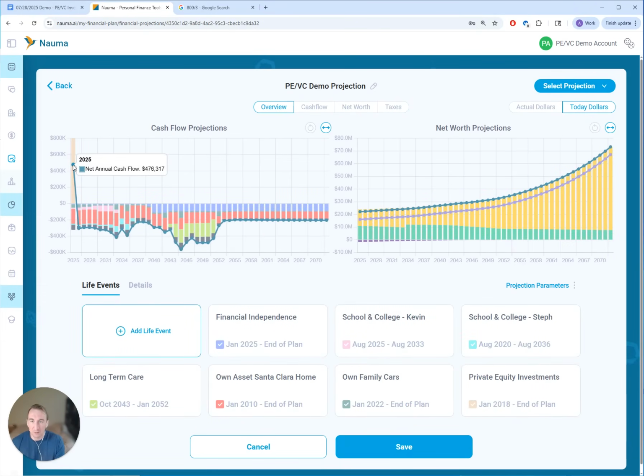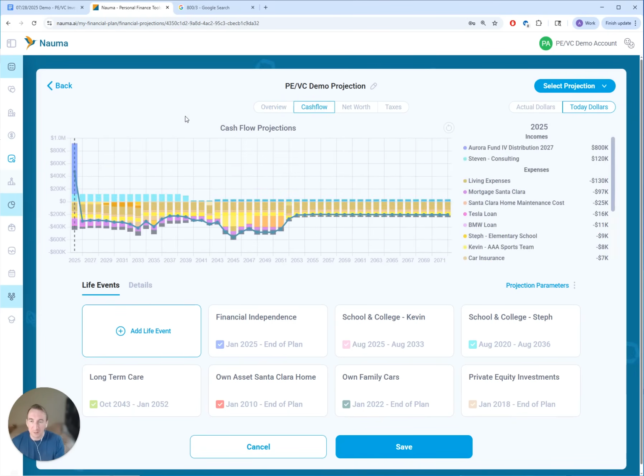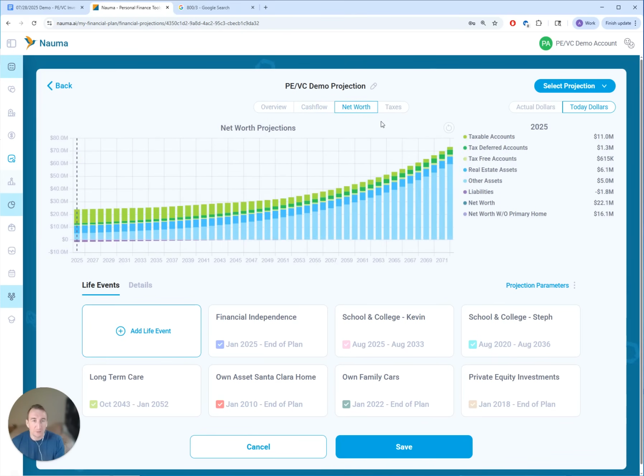So now the annual cash flow is positive for the family. You can see the breakdown here just for that life event. So they're going to receive an $800,000 distribution from that fund. This is how the net worth is going to be affected, but we haven't modeled these assets yet, so I would ignore it for now.